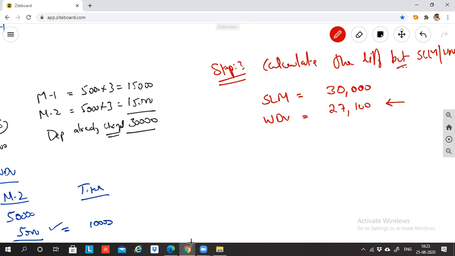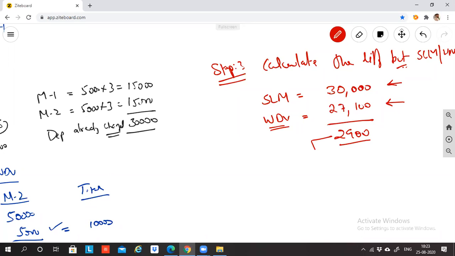Had we followed the WDV method right from the beginning, we would have taken to the profit and loss account only 27,100. But since we followed the SLM method, we took 30,000. So can I say the difference between the two is 2,900?